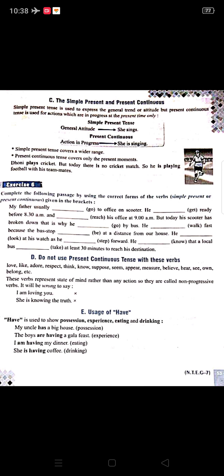Second one is she is knowing the truth. You can't say she is knowing the truth, ma'am. You can say she knows the truth. Okay, that means know is the verb which can't take or can't follow the present continuous tense.